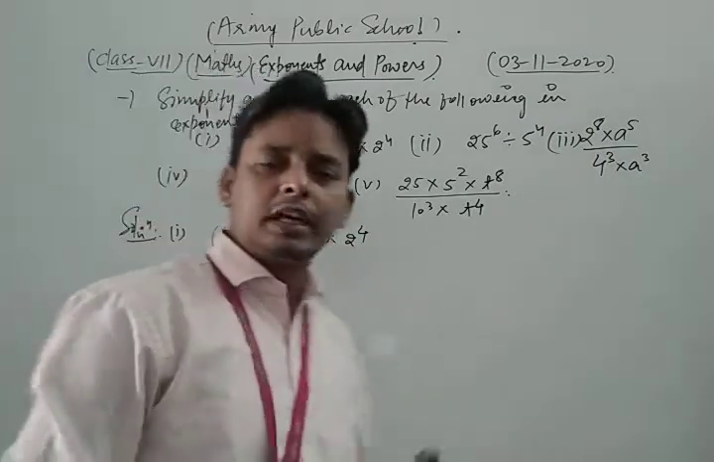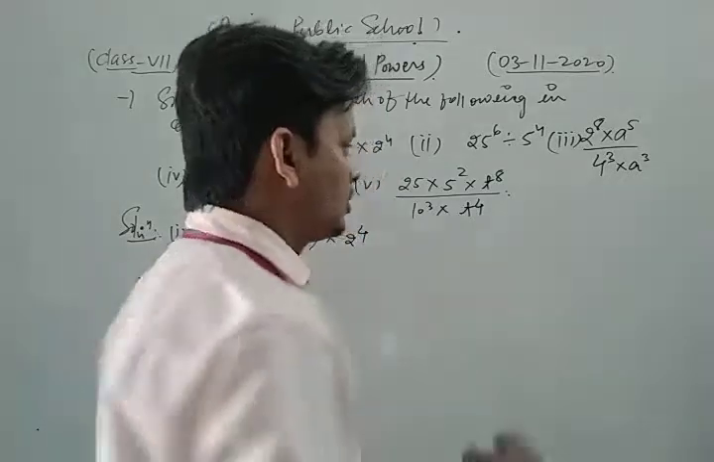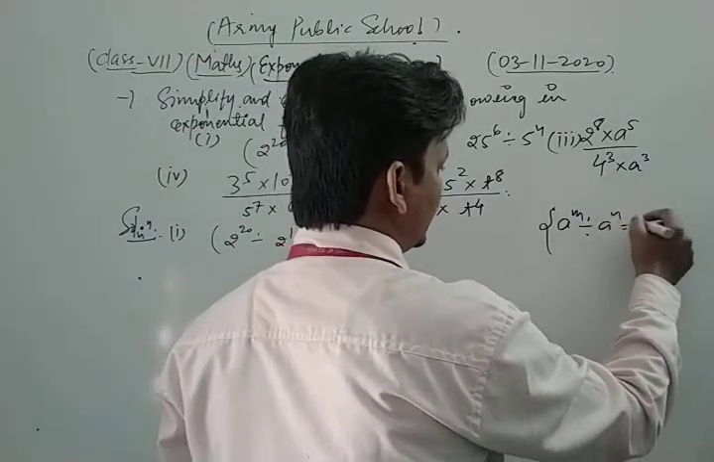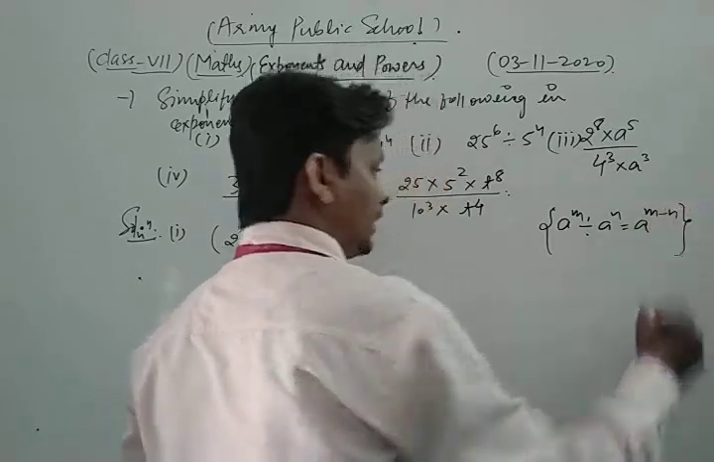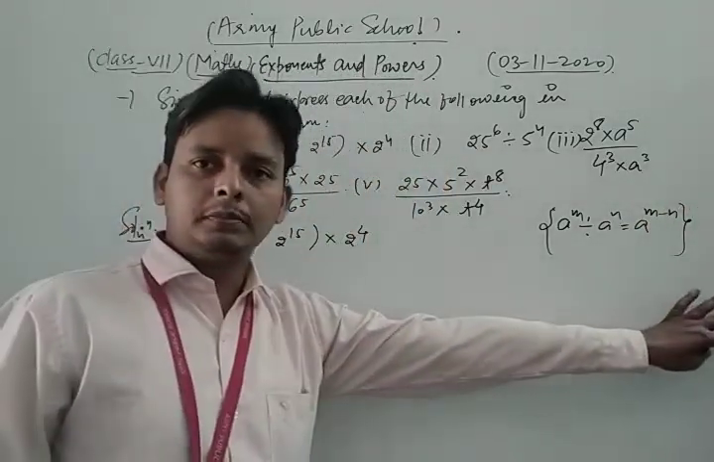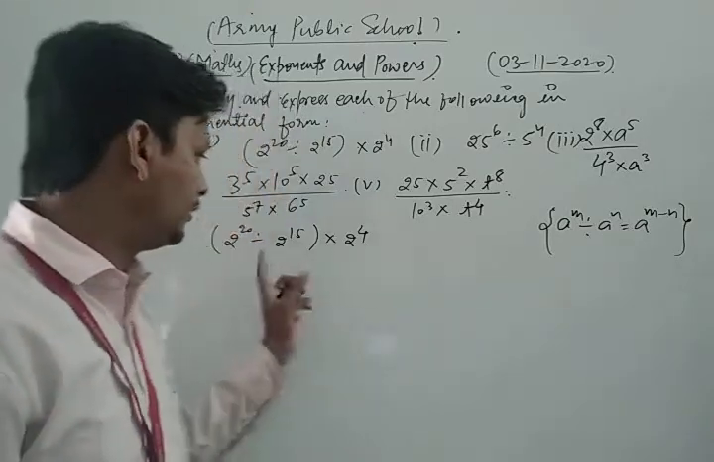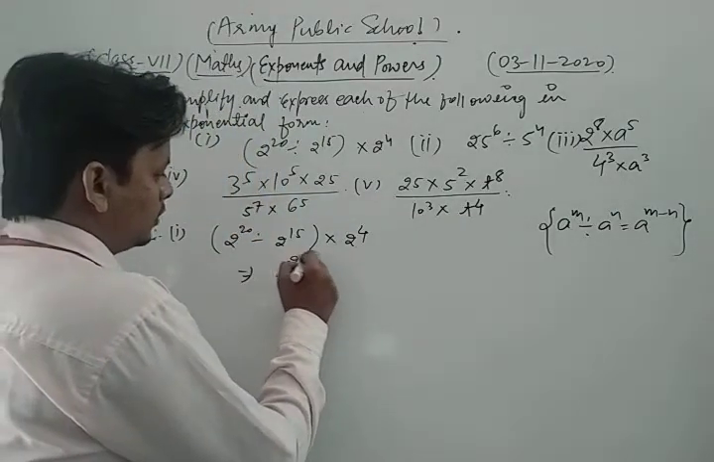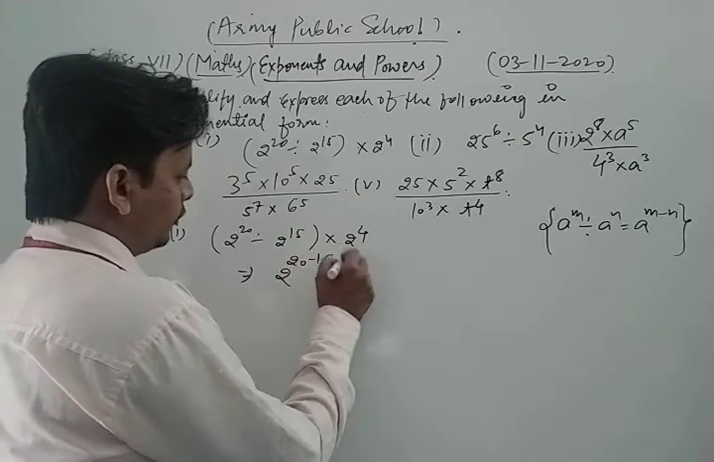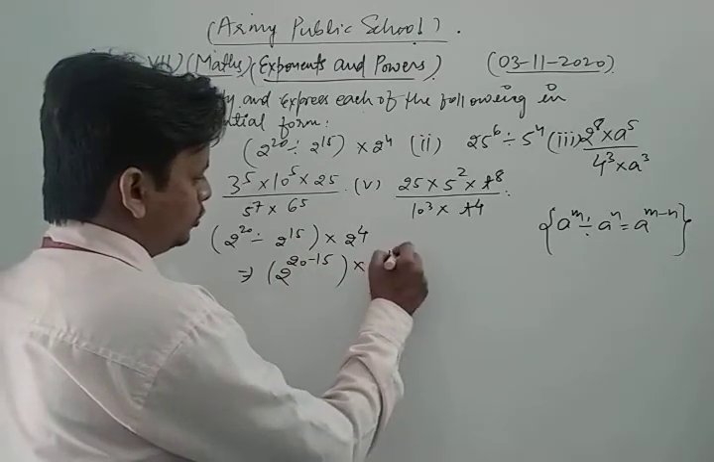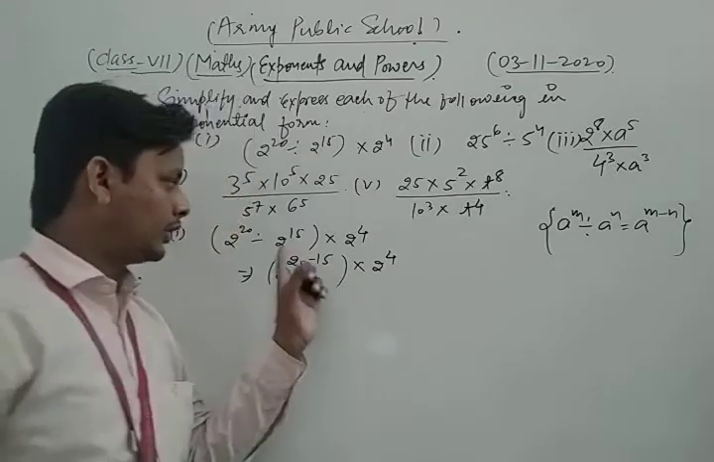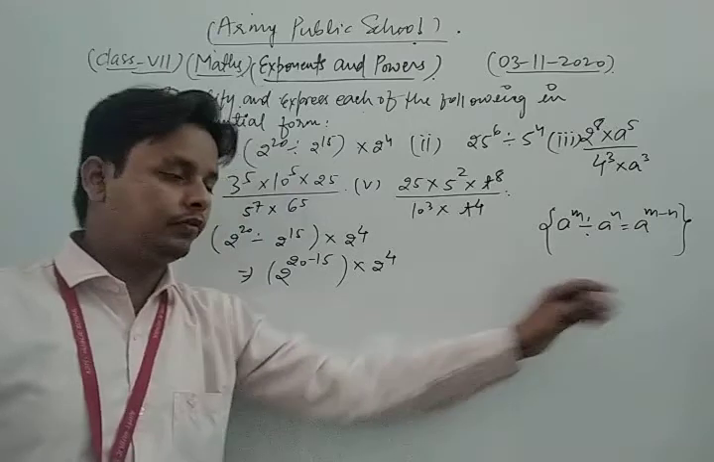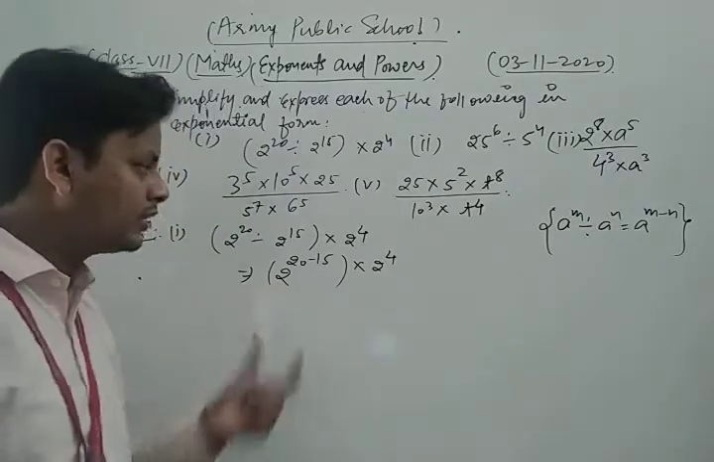Dear students, here we apply the basic laws of exponent. You know that if we have 8 to the power m divided by 8 to the power n, then we write 8 to the power m minus n. This is a very important law of exponent. So here we apply the same concept. So we write 2 to the power 20 minus 15 multiplied by 2 to the power 4. Okay. So according to that law of exponent, we get this.